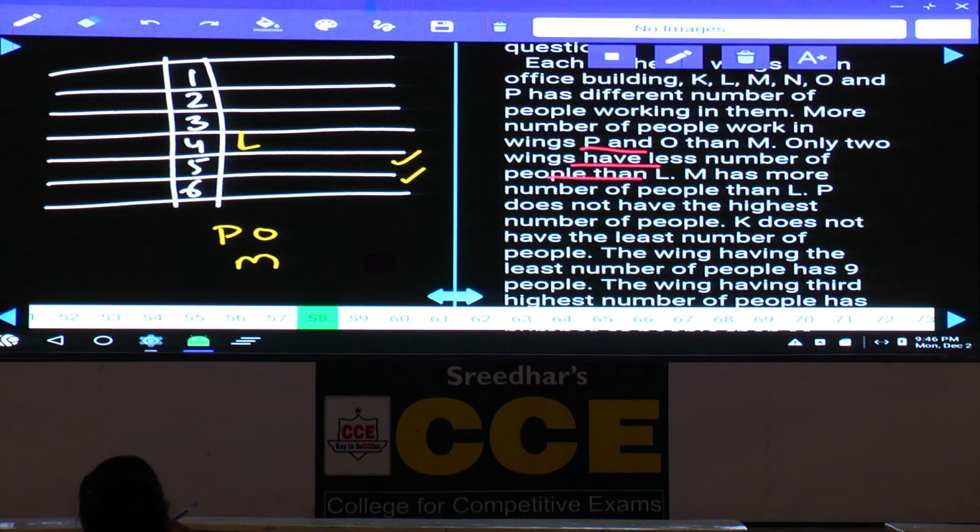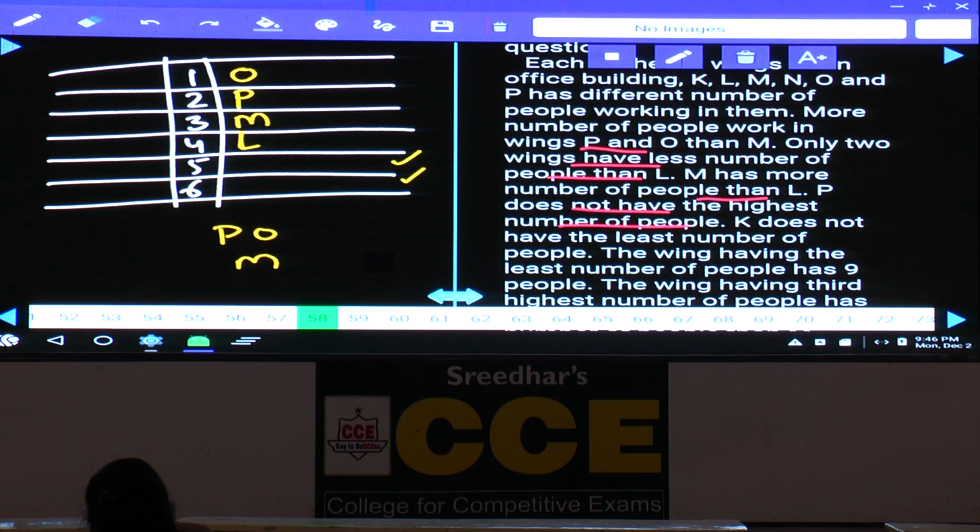Then next one, M has more number of people than L. As M has more number of people than L, M must be at the third place. If M is at the third place, between P and O can be at the first and the second places in any order. P does not have the highest number of people. As P cannot be at the first place, O must be at the first place. If O is here, P must be at the second place.